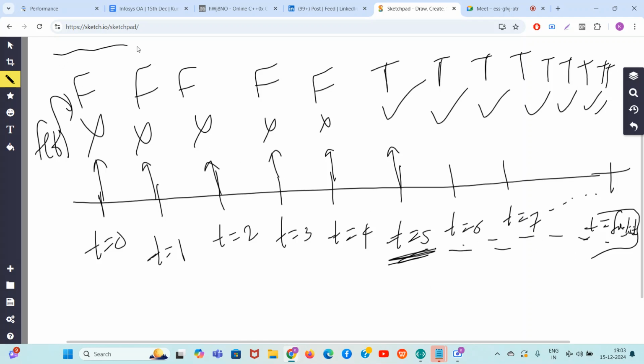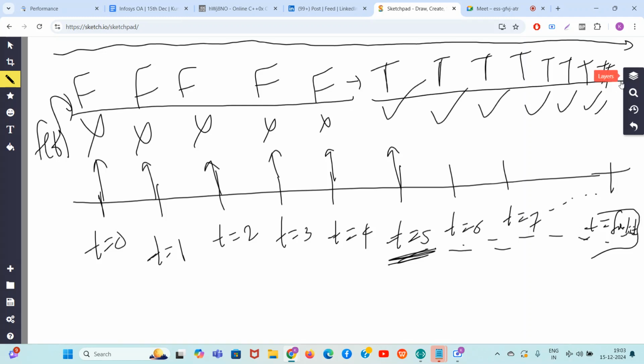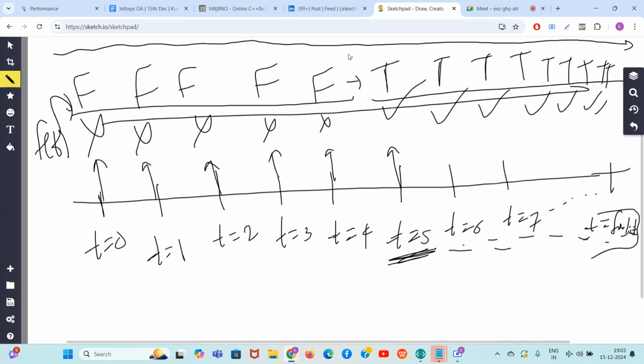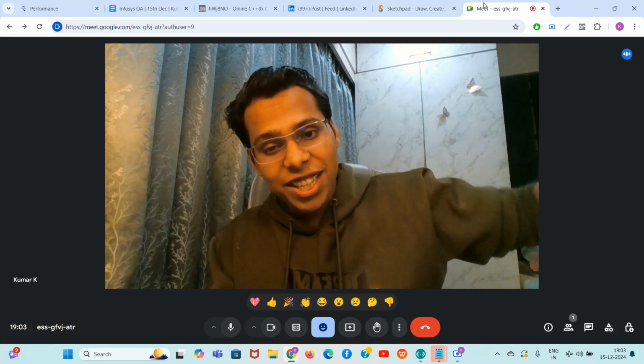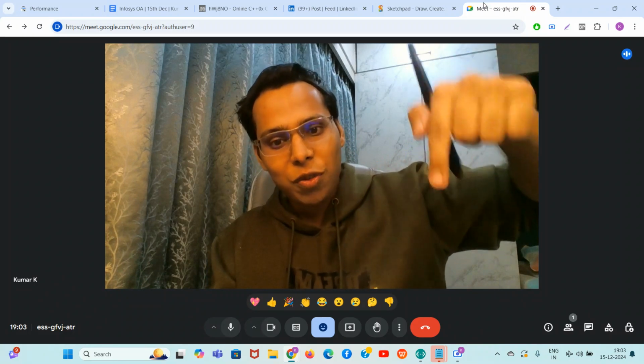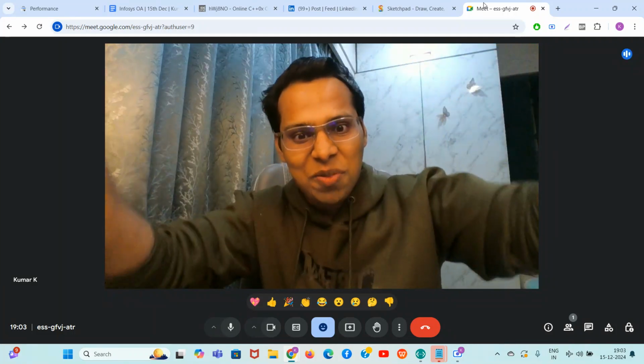So guys, this is a monotonic sequence. There is a pattern in this sequence. Can you see? First all the f values will come and then all the t values will come. In this sequence you need to find the first occurrence of t, which is a standard binary search problem. First all f will come in the f of t function and then all t will start coming. First occurrence of t will tell you the minimum year where it becomes possible, and that's the answer. Such a nice brilliant problem of Infosys OI.